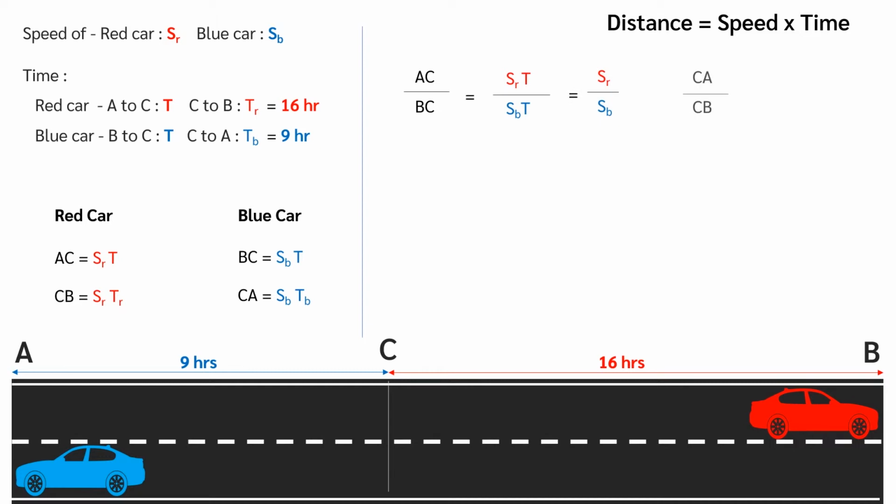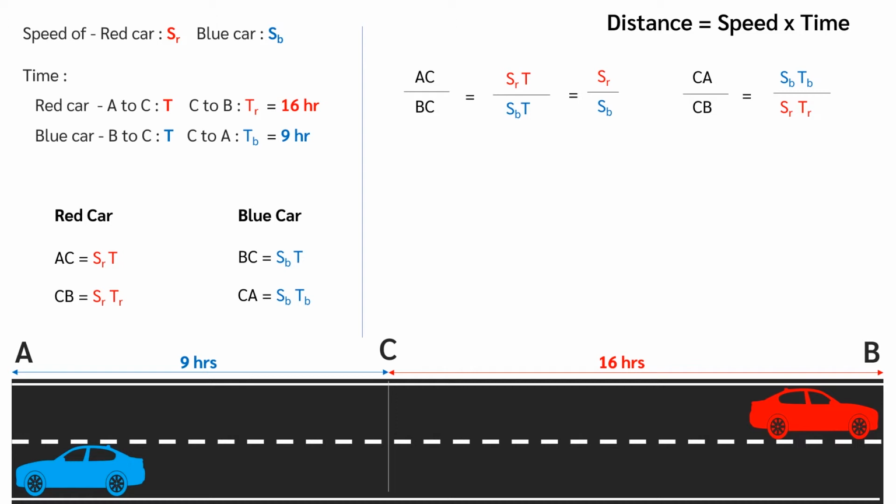Similarly, distance from C to A by distance from C to B equals CA by CB, equals SB into TB by SR into TR, as distance from A to C equals distance from C to A, and distance from B to C equals distance from C to B.